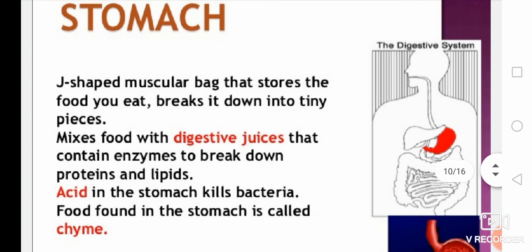Next, the third part of the alimentary canal is called the stomach. See the diagram; it is the red colored one. It is a J-shaped muscular bag that stores the food you eat. It breaks it down into small, tiny pieces. It mixes food with the digestive juices secreted from the wall of the stomach, which contain enzymes to break down protein and lipid. The secretion of the stomach is acidic. Its nature is to kill bacteria, and the food found in the stomach is called chyme.